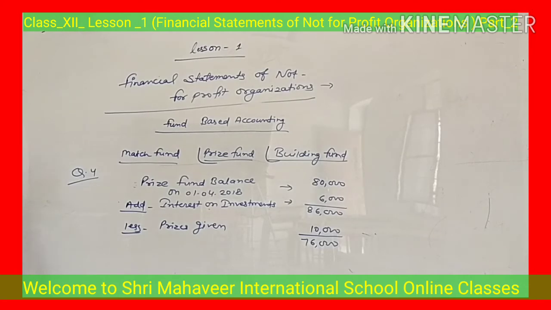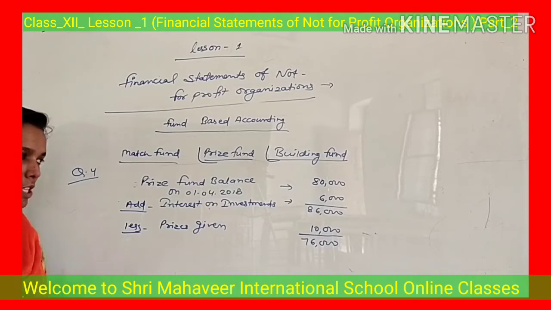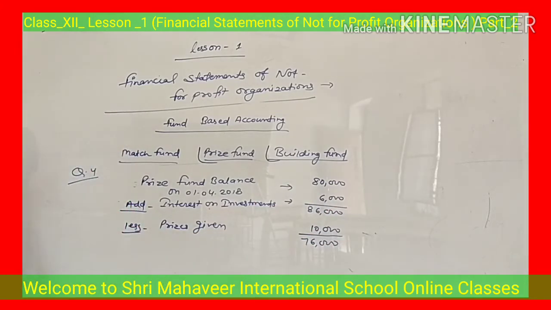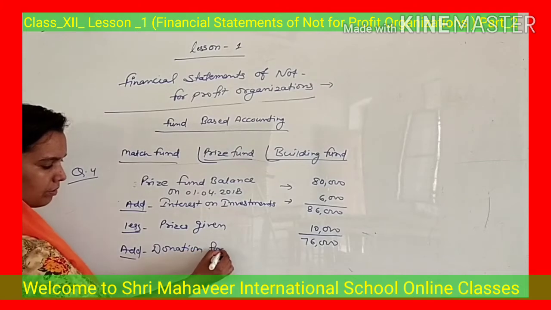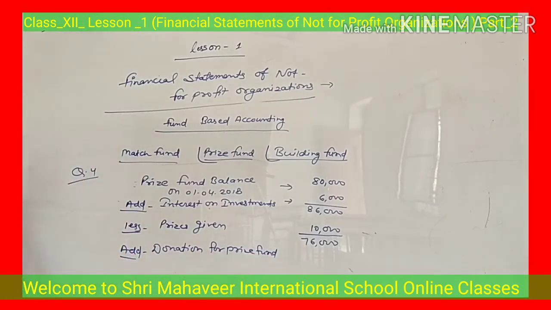Next point, prize fund investments on 1st April 2018. Investment, as I already discussed, there is no use of investment in this calculation. Investment will be written separately in the asset side of the balance sheet. Donation for prize fund. Donation means it will increase your fund. So it will also be added. Donation for prize fund, amount is 25,000.